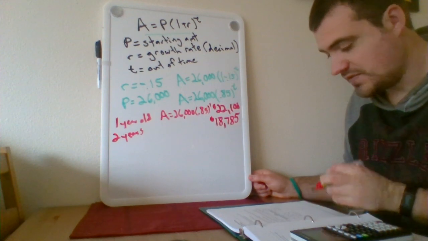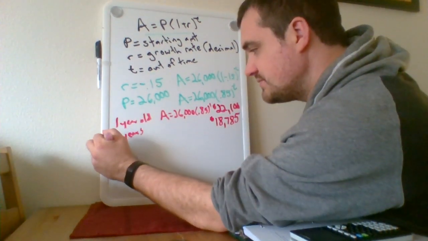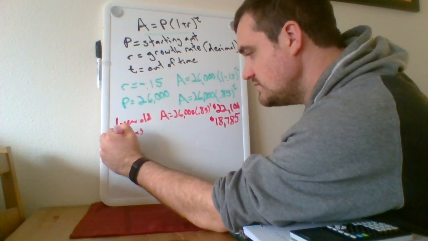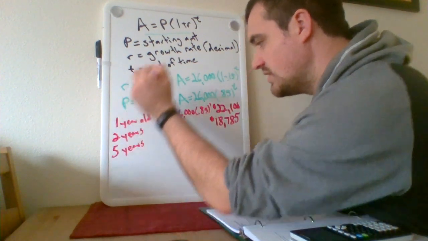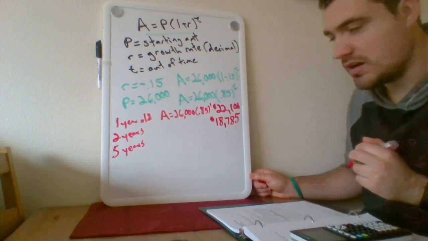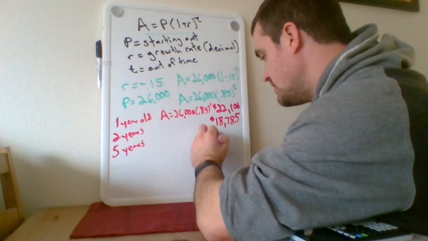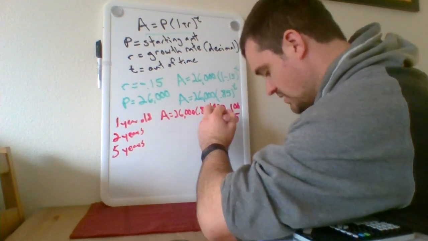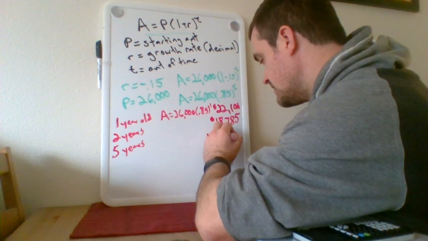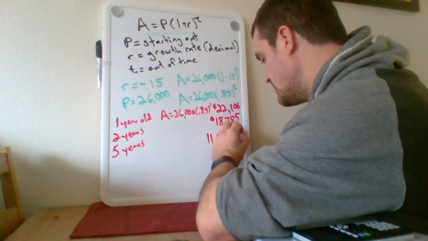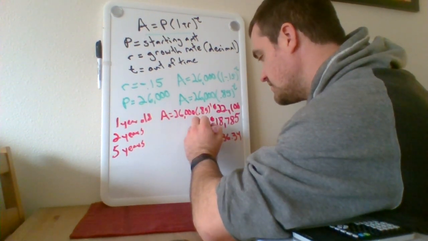And then after 5 years, the value of the car would be $11,536.34.